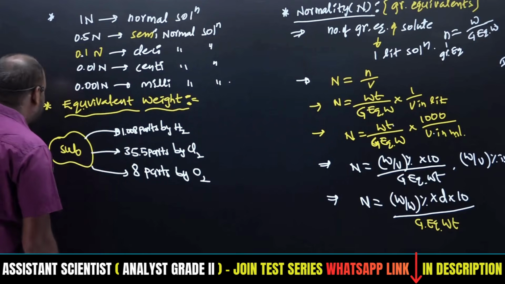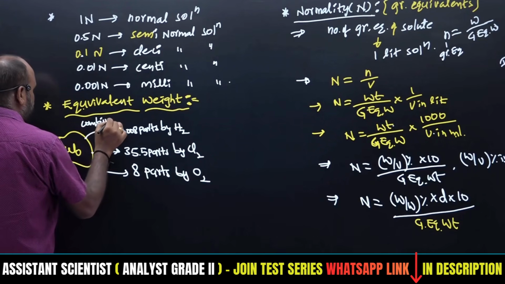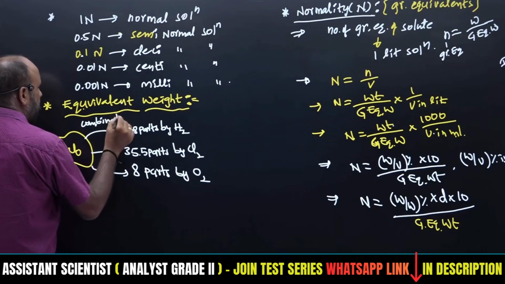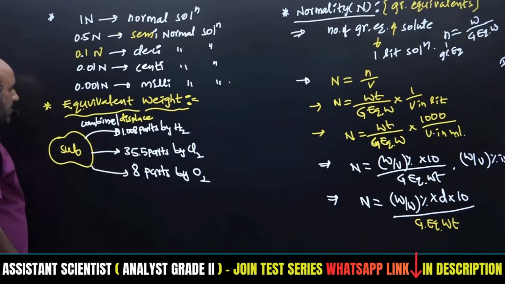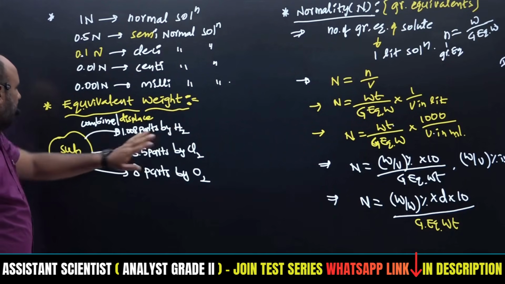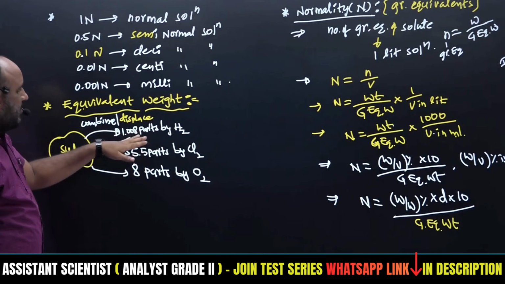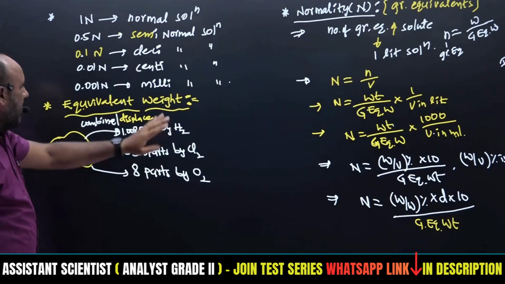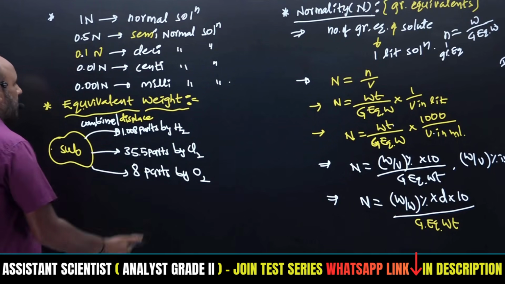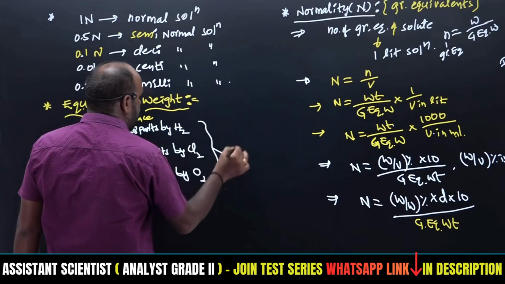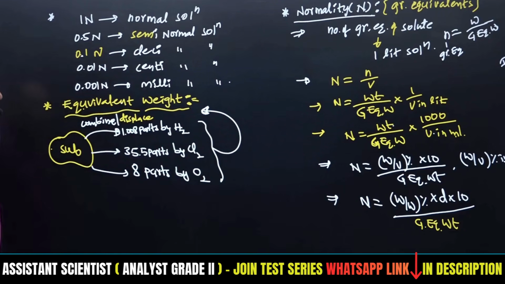Either this may combine or displace, right? Whichever number of parts of hydrogen combines with this substance, or the 1.008 parts of hydrogen displaced from the substance, that will be equal to its equivalent weight.